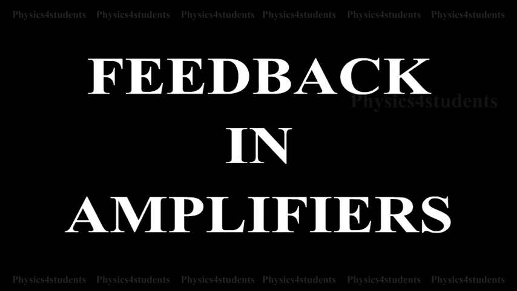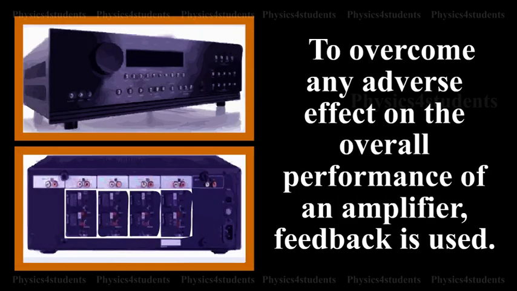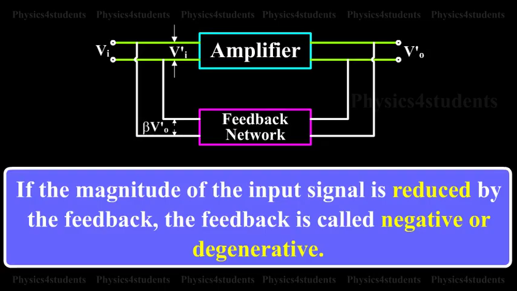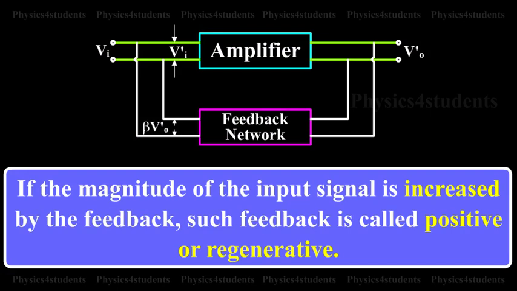Feedback in amplifiers. To overcome any adverse effect on the overall performance of an amplifier, feedback is used. Feedback is said to exist in an amplifier circuit when a fraction of the output signal is returned or fed back to the input and combined with the input signal. If the magnitude of the input signal is reduced by the feedback, it is called negative or degenerative. If the magnitude of the input signal is increased by the feedback, such feedback is called positive or regenerative.